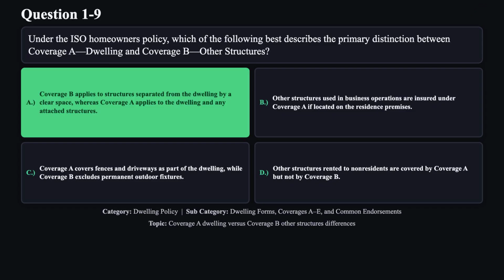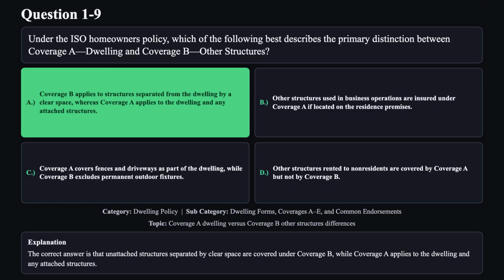The correct answer is A. The correct answer is that unattached structures separated by clear space are covered under coverage B, while coverage A applies to the dwelling and any attached structures.